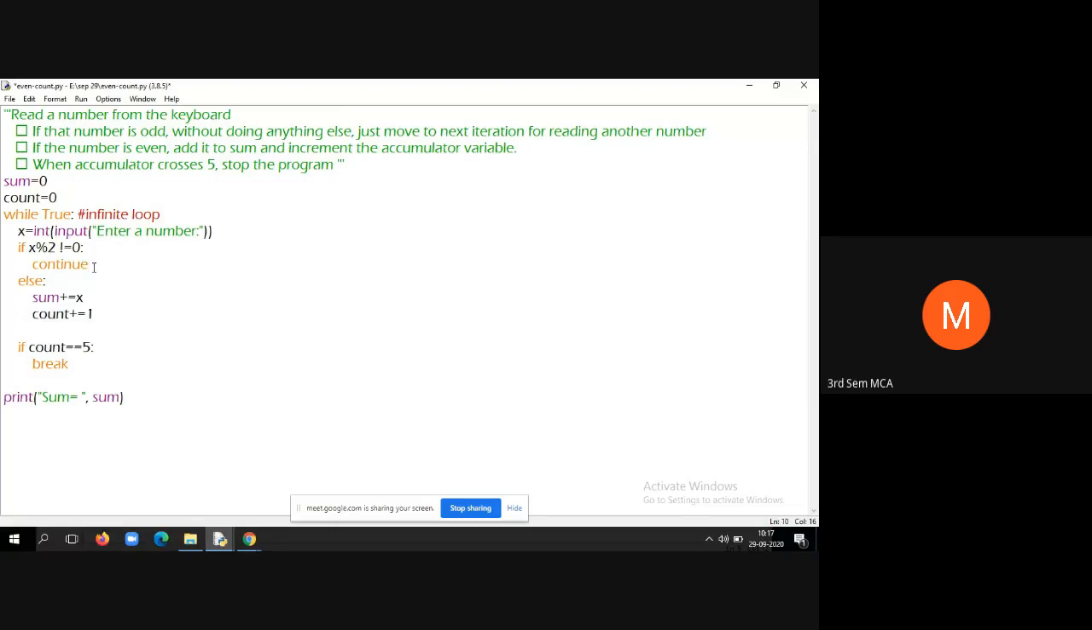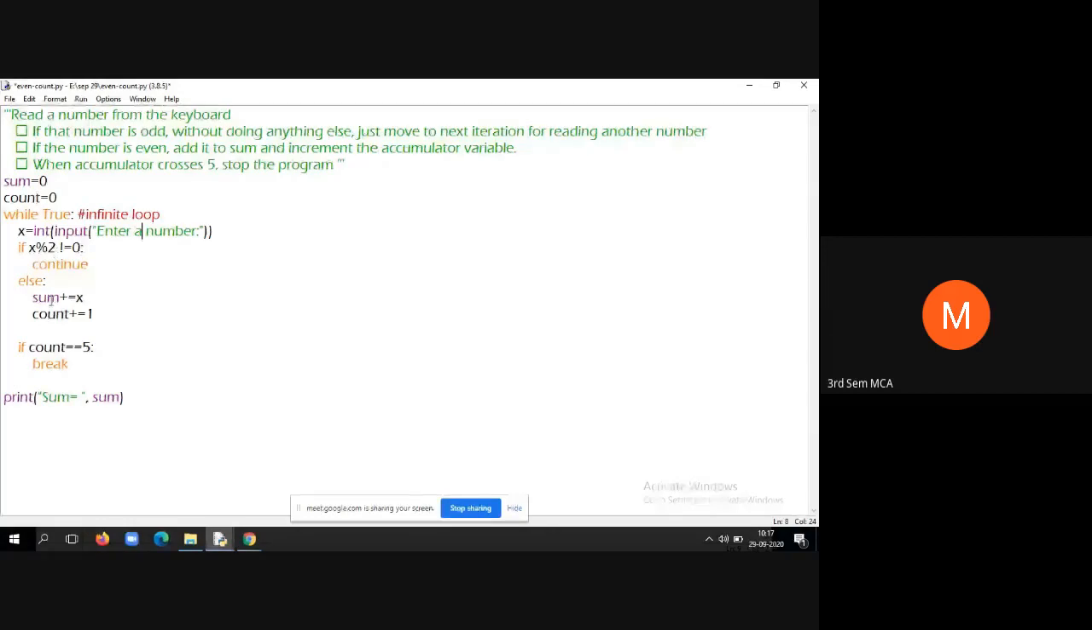Say, for example, I will enter 3. The remainder is 1, which is not equal to 0. Continue. Continue means continue with the next iteration. Once again, while true, enter a number. Now I will enter, say, 4. 4 percent 2 is equal to 0, isn't it? It is equal to 0, so come to the else part.